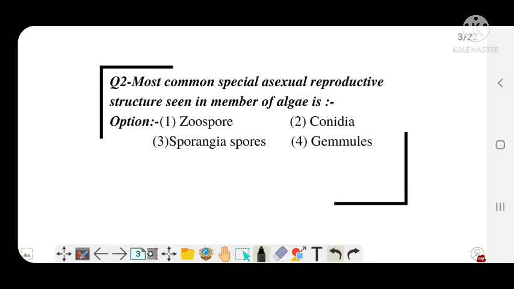Most common special asexual reproductive structure seen in members of algae is, and the options are zoospores, conidia, sporangiospores, gemmules. And the correct answer is zoospores. Why zoospores? Because in sponge the reproductive structure is gemmules. In penicillin it is conidia. So the left answer is zoospores.